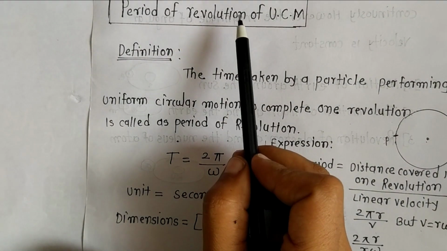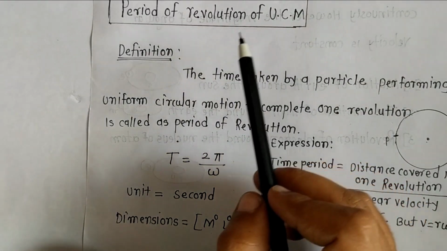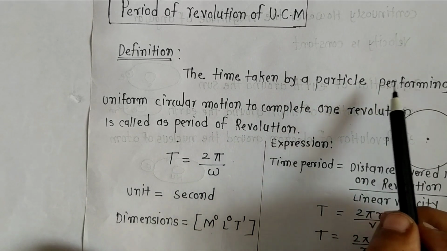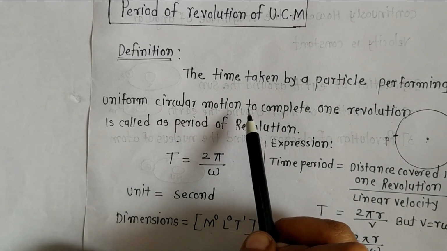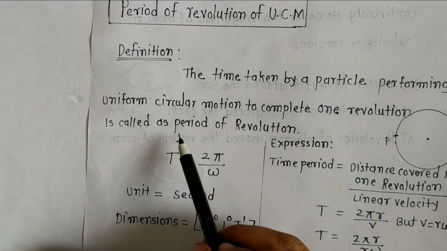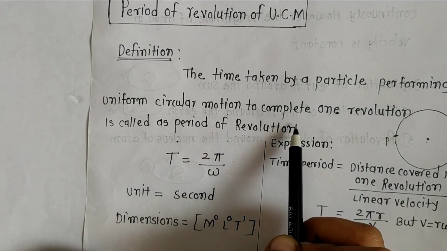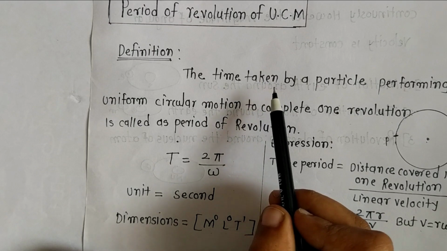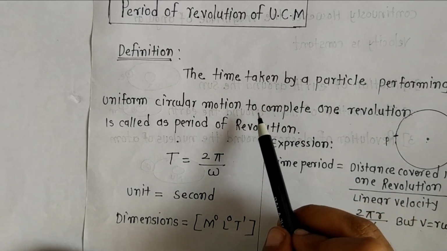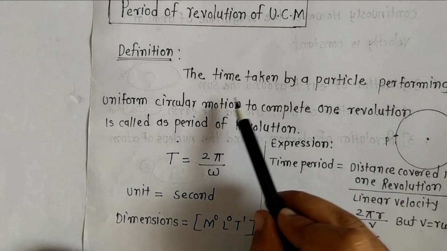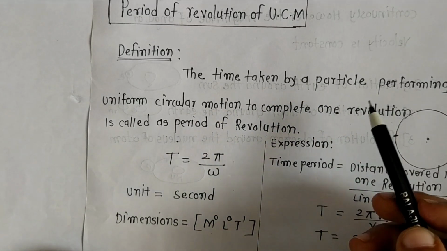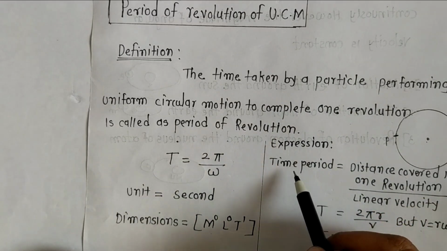Period of revolution of UCM. The definition of this: the time taken by a particle performing uniform circular motion to complete one revolution is called the period of revolution. What is the expression for this?